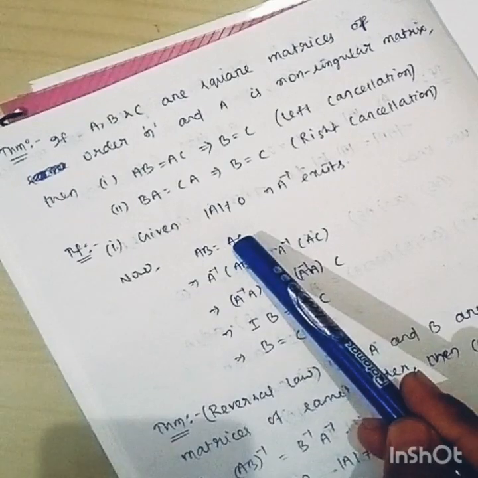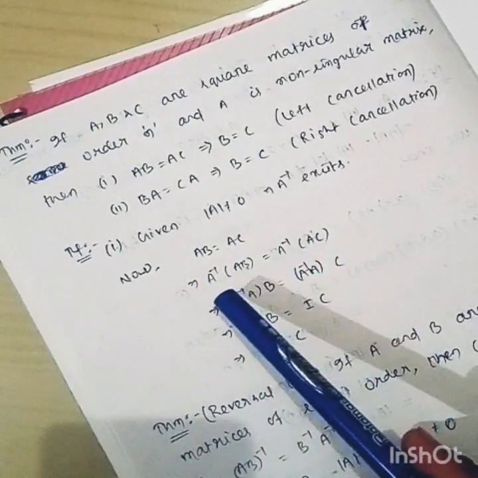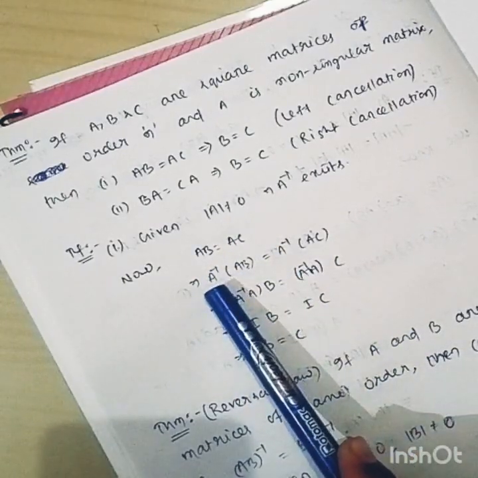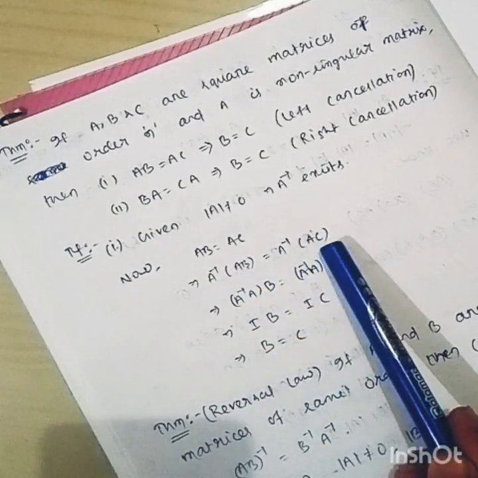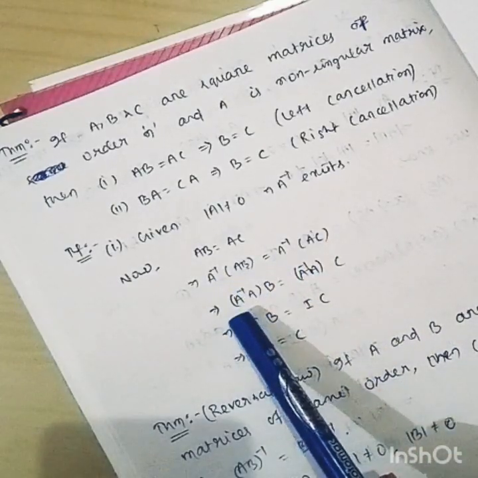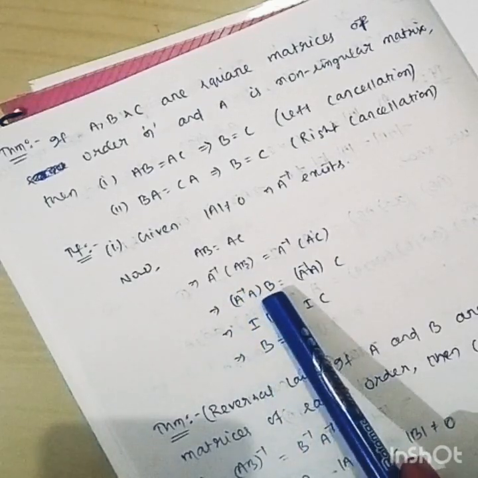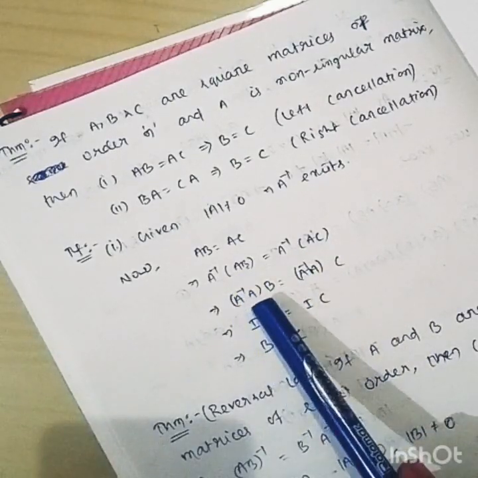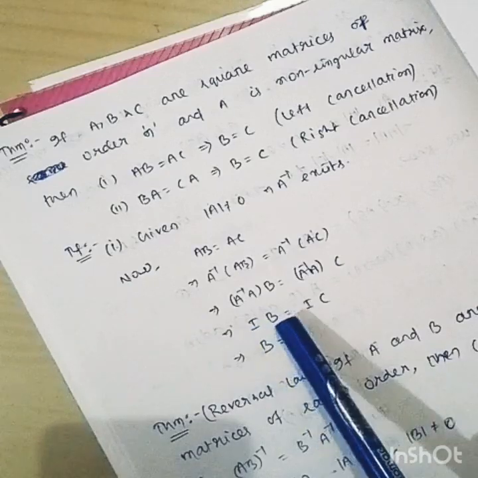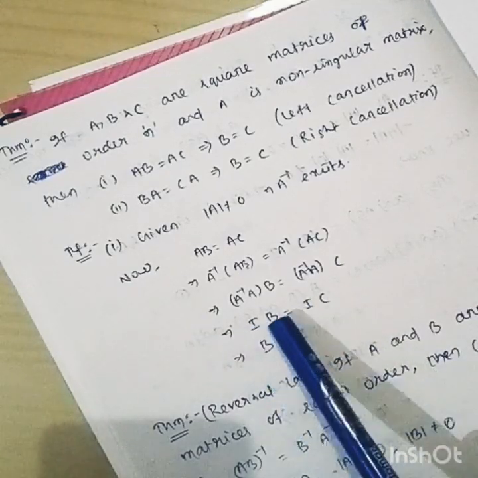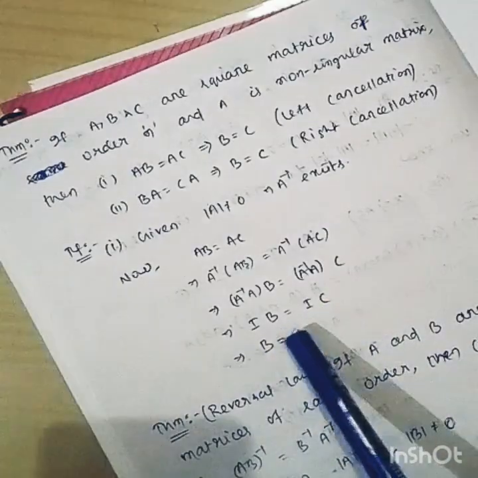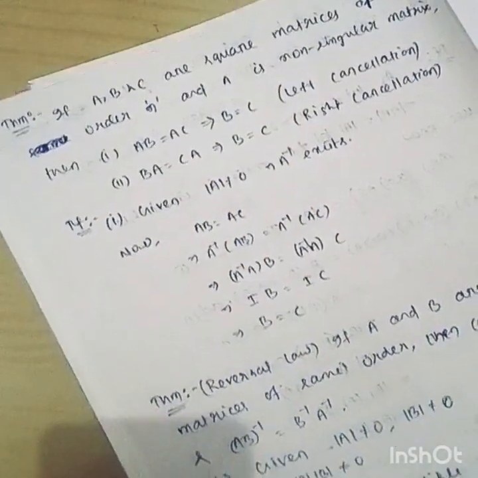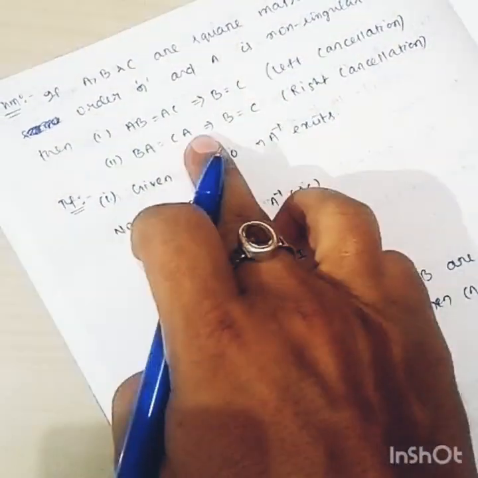If AB equal to AC, now pre-multiplying by A inverse on both sides, that is A inverse into AB equal to A inverse into AC. Now using the associative property of matrix multiplication, A inverse A into B equal to A inverse A into C. We know that A inverse into A equal to the identity matrix I, so I into B equal to I into C. Now IB equal to B, IC equal to C, where I is the multiplicative identity matrix. Similarly, you can prove the second result by post-multiplying by A inverse on both sides.